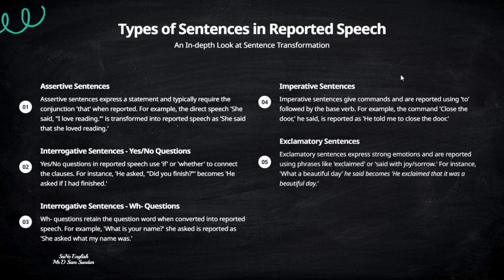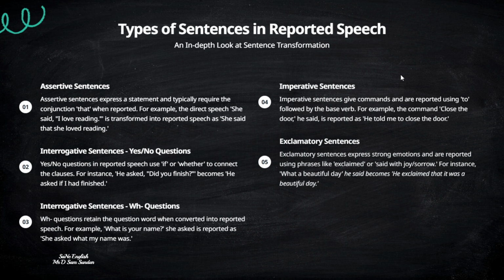So when you are able to answer with a yes or no, there is a small clause which comes here. You have to use if or whether. For example, the direct sentence gives us here, he asked, did you finish? It becomes, he asked if I had finished. So did you finish is in past tense, so it gets converted to past perfect. That is, he asked if I had finished.